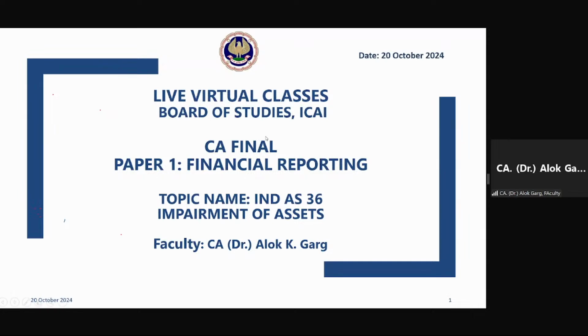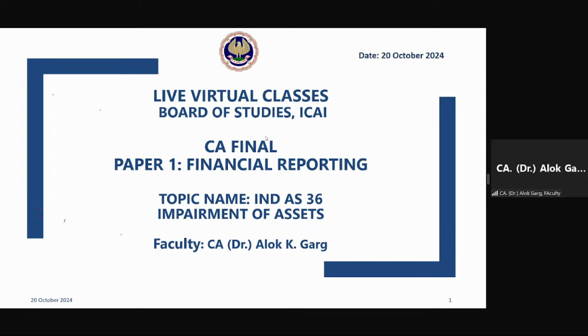So students, first of all, it is important to understand that this standard takes care of impairment of assets. Impairment is a negative word. Impairment is not a positive word. So if there will be impairment of liability, is it a negative thing? Impairment of liability means write back of liability. So this standard does not cover liability impairment. This standard covers asset impairment.